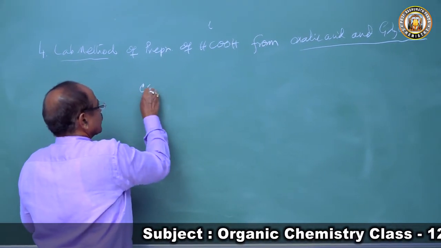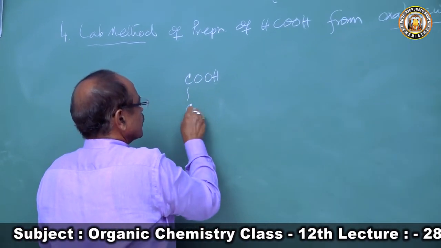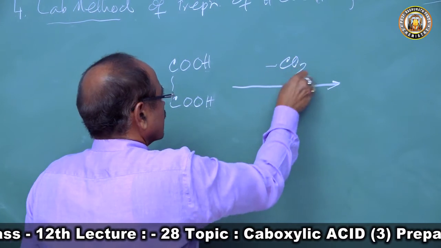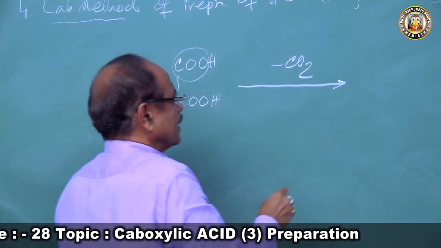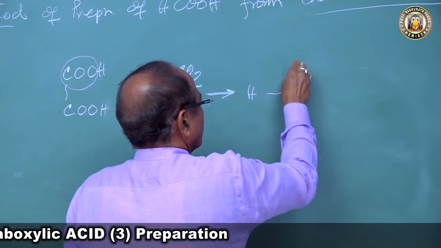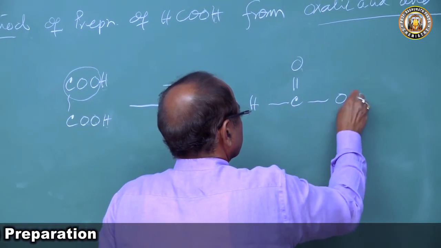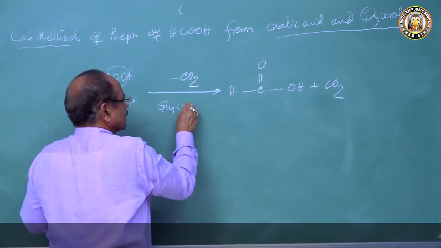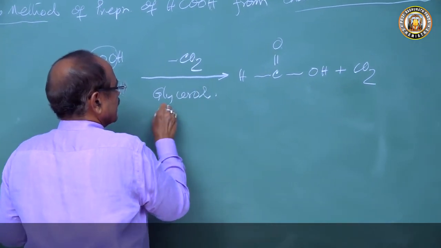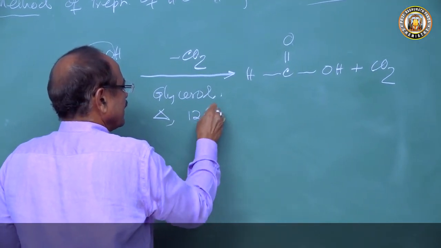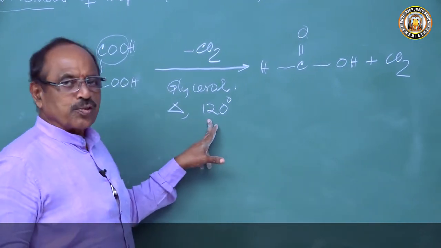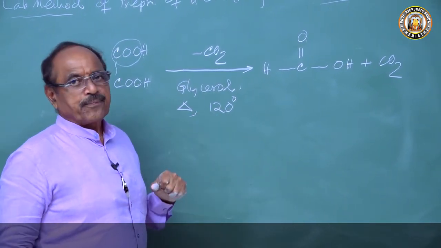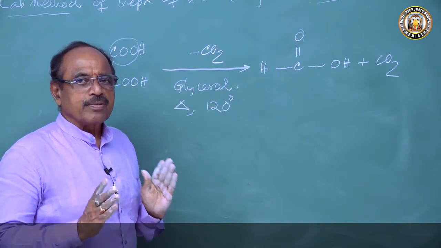The principle is this: oxalic acid, COOH, COOH, if this loses a molecule of carbon dioxide, we get formic acid and carbon dioxide. And how is it done? It is done by glycerol. It is a trihydroxy alcohol, glycerol, and it is heated to 120 degrees centigrade. The temperature should not exceed 120 degrees. Temperature should be maintained at 120 degrees.